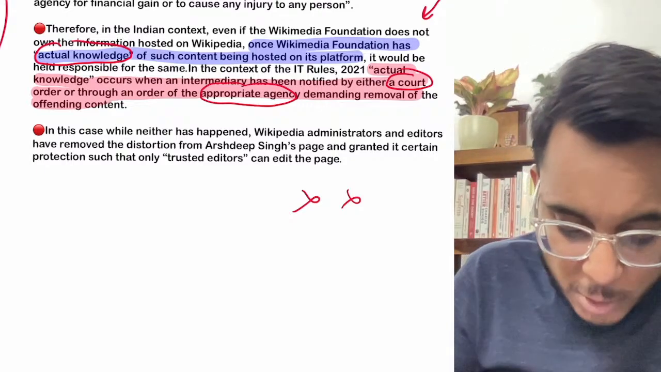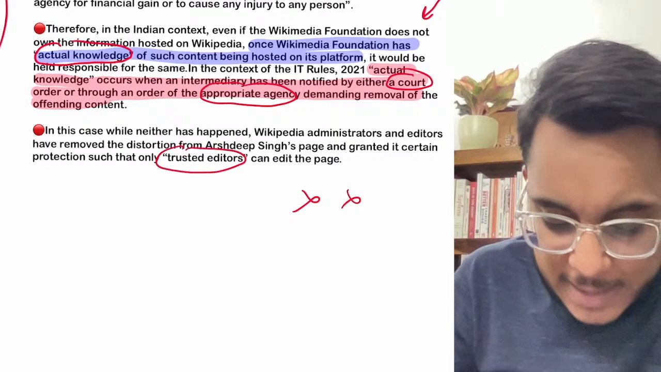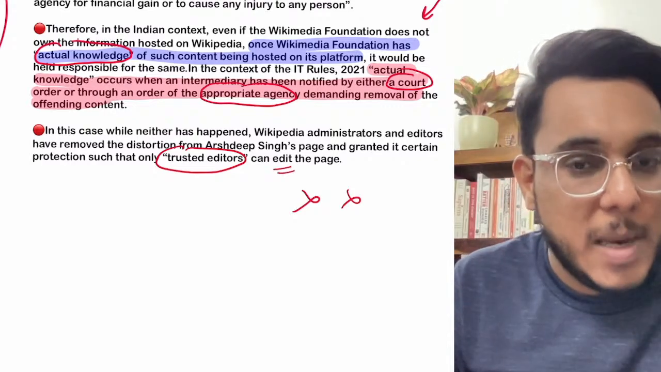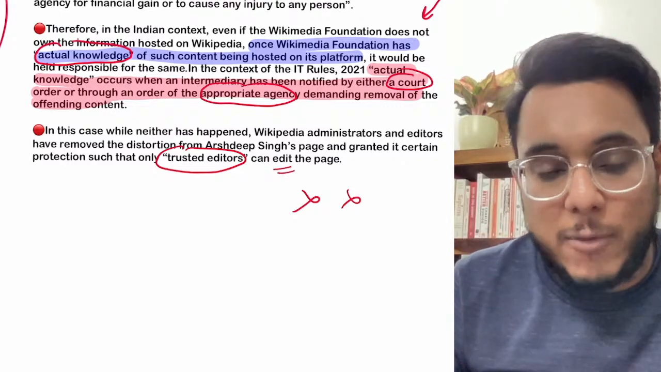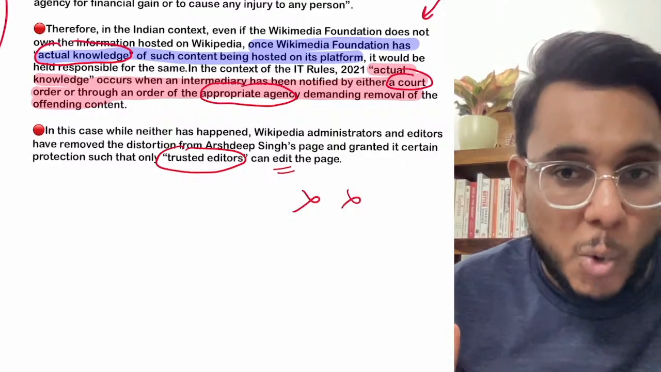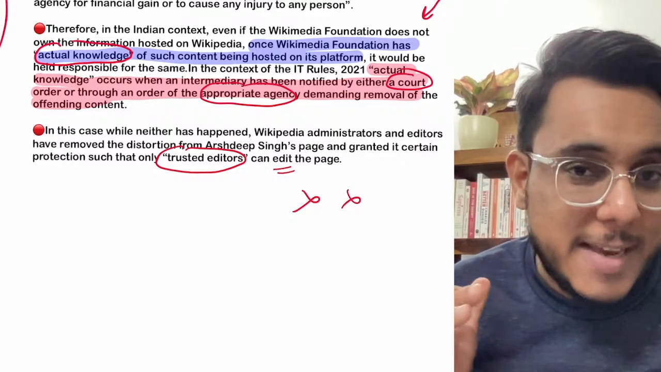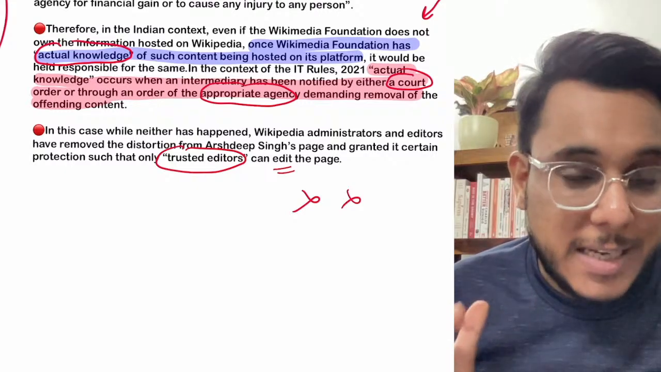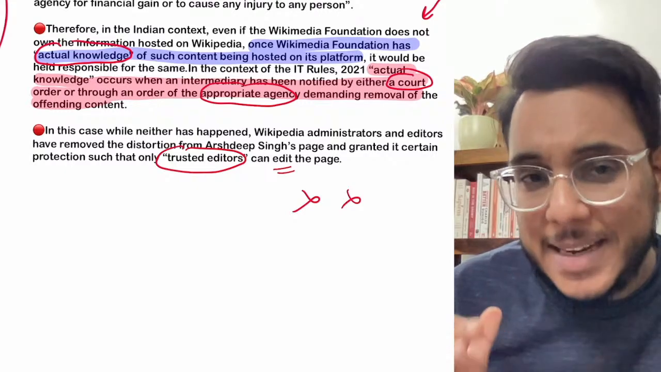Okay, and they had also provided that only trusted editors can edit the page on Wikipedia. This step they have also taken. So in this capacity, can Wikipedia be held responsible? No. They get the protection under the safe harbor under Section 79 of the IT Act. Okay, why do they get the protection?